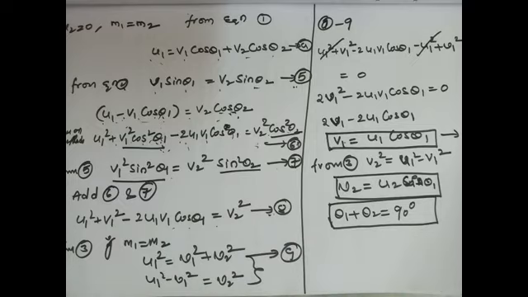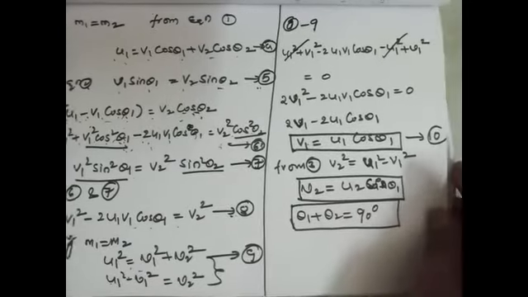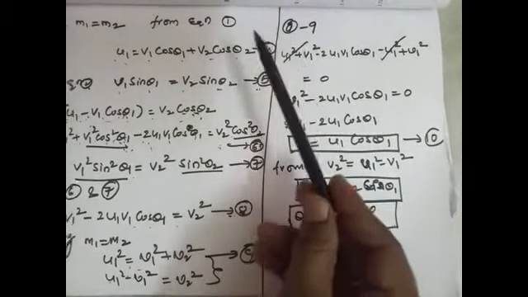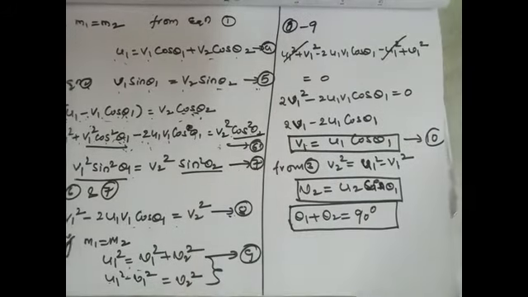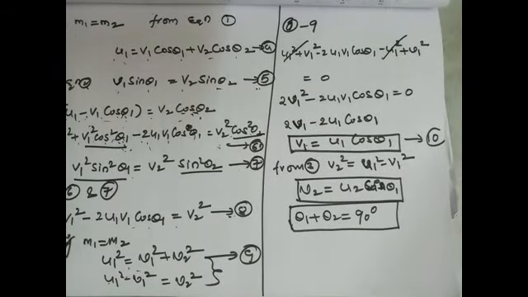Now already from equation 3, from the conservation of kinetic energy law, if m1 is equal to m2, we will get u1 square equal to v1 square plus v2 square. Now let us send v1 square to the left side, we will get u1 square minus v1 square, that is equal to v2 square. Now let us subtract equation 9 from equation 8.